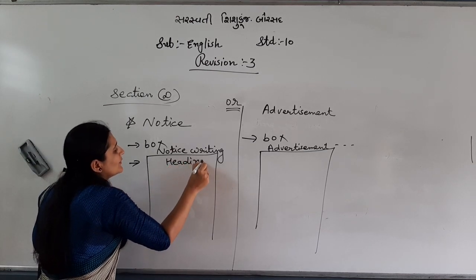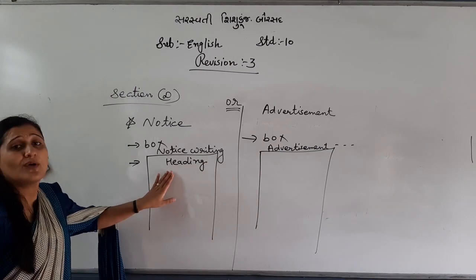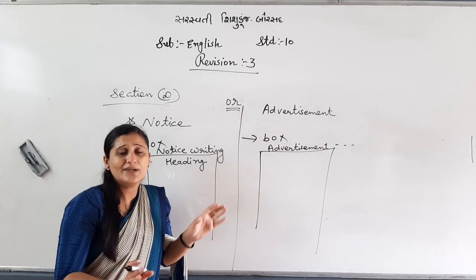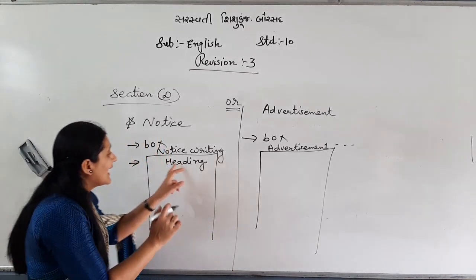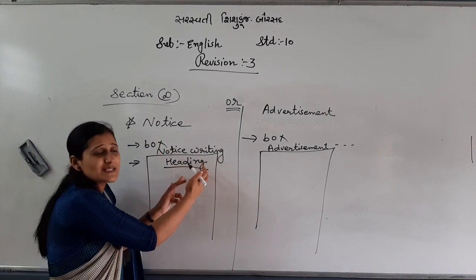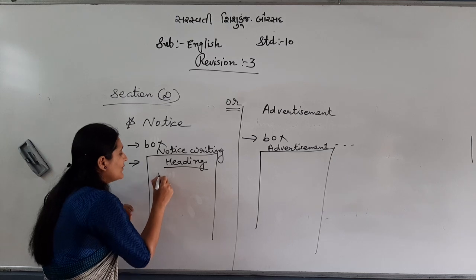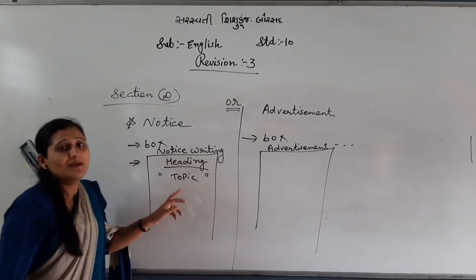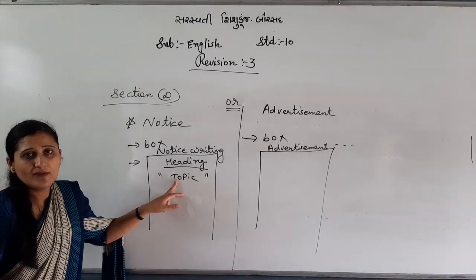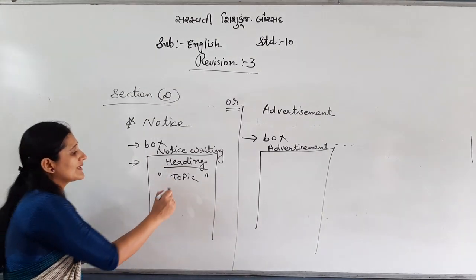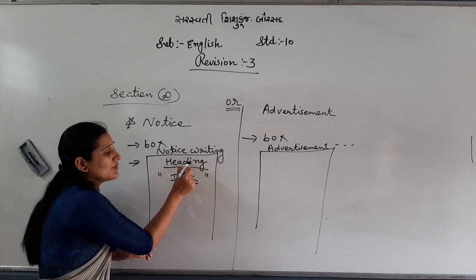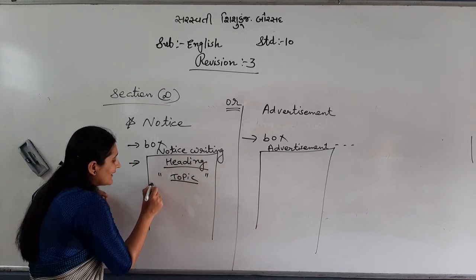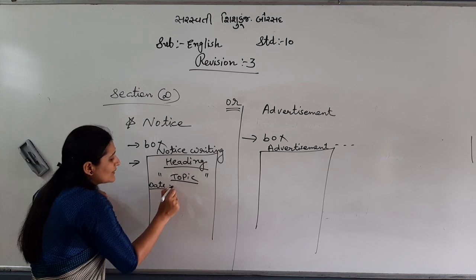Heading means you will write what you are writing the notice for: school name, college name, or any institution name. Then you will write the particular topic name. This notice is about any instruction, whatever. So that topic you will write here: school, college, institution name, then topic name. Then you will write the date here. But as I told you, don't write the date here.